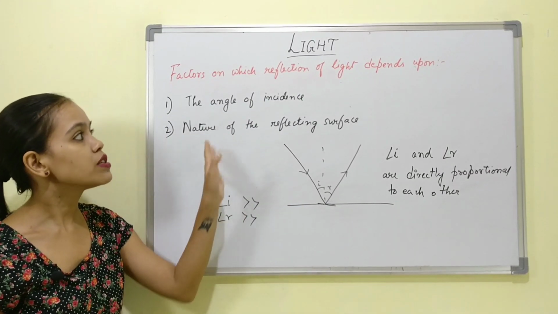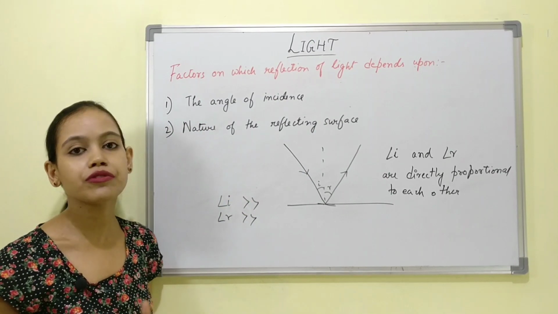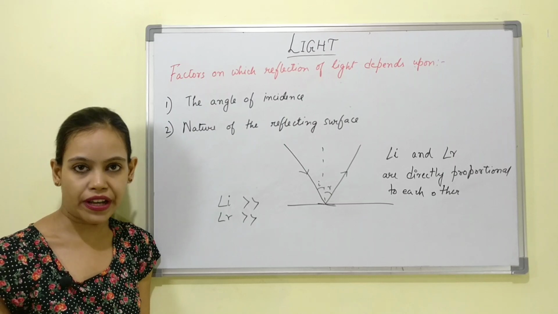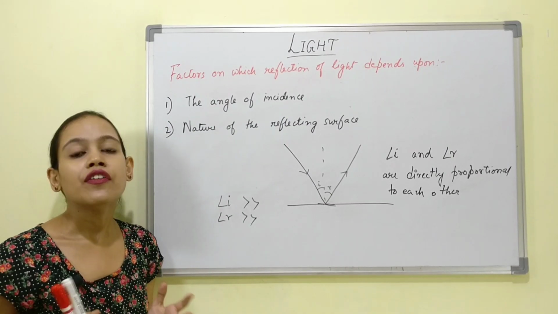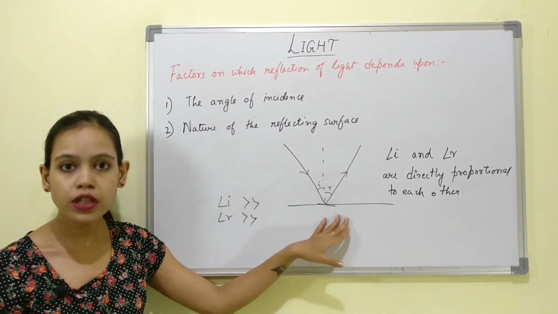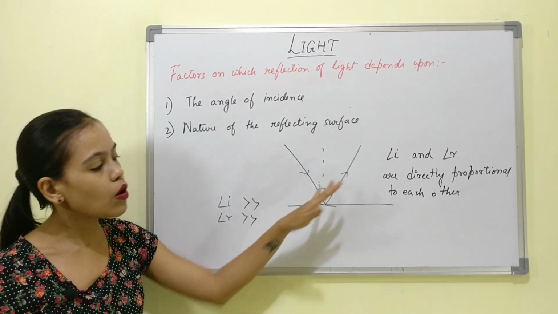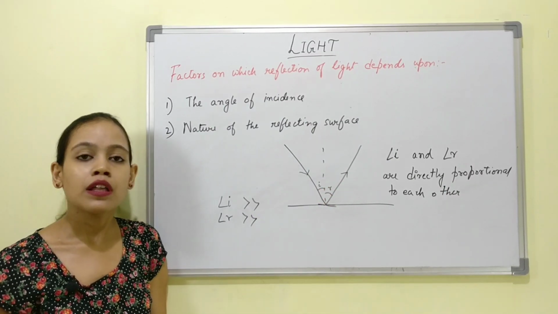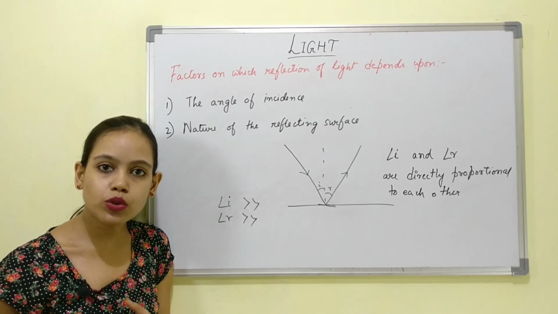The second point of the factors is the nature of the reflecting surface. As I have already taught you, there are two types of reflection, the regular reflection and the irregular reflection. Regular reflection occurs when the reflecting surface is smooth, shiny, and the reflected ray is bouncing off very easily, as you can see. Now if the surface is irregular, uneven, it won't be able to do so.